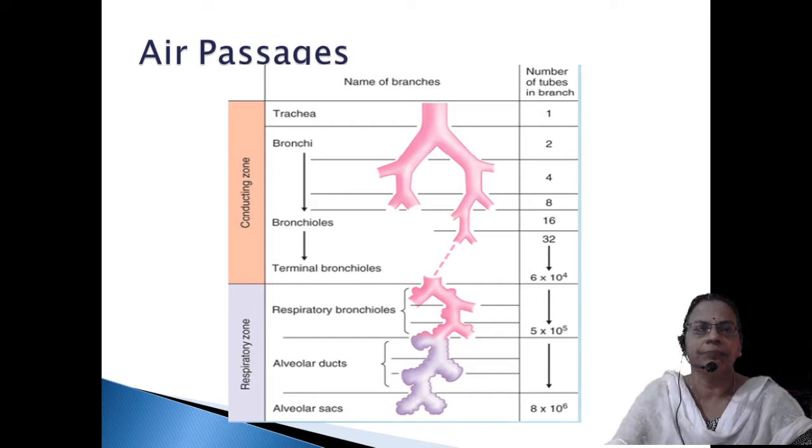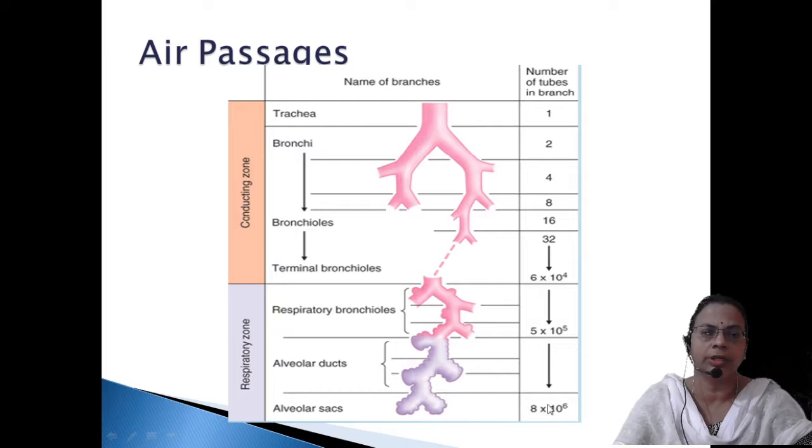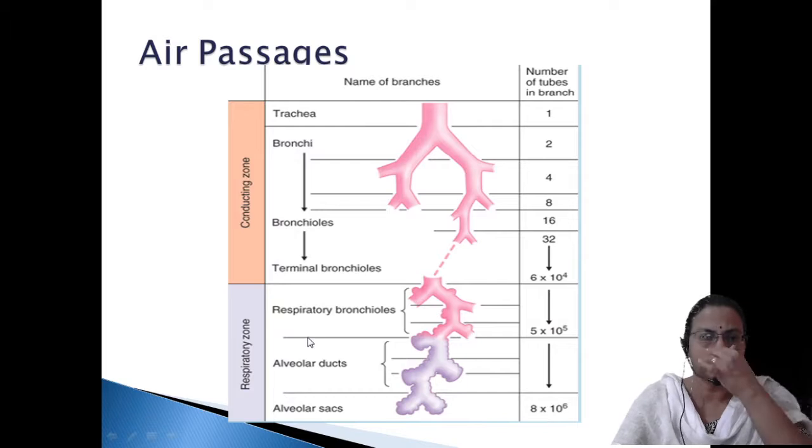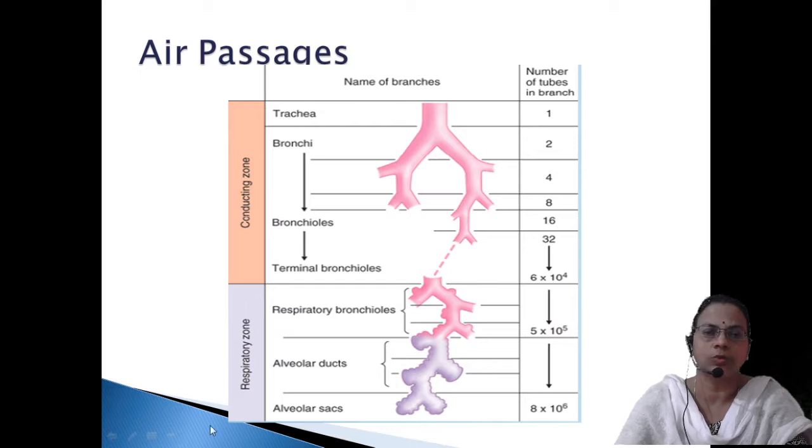That is trachea, bronchi, bronchioles, then terminal bronchioles. By the time, it will divide 16 times, and 16 times means for one lung; considering both the lungs, it is 32 times. So the number of tubes in each branch is given here. Then once it reaches respiratory bronchioles, the conducting zone we said, that is here, it is the conducting zone, and here it is the transition zone or respiratory zone. There, through every membrane and its boundary, gas exchange can take place.